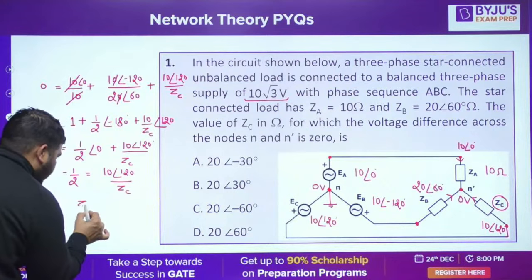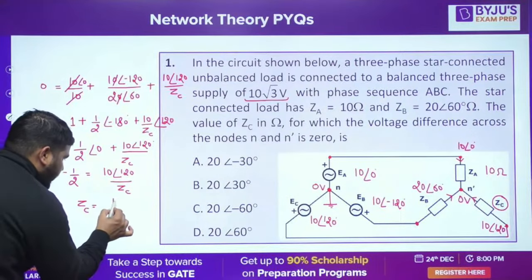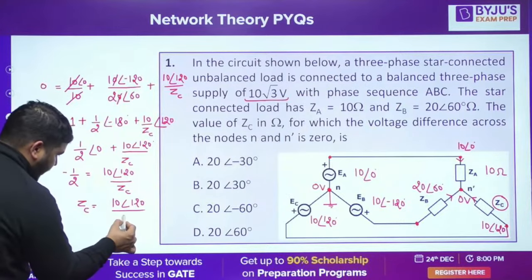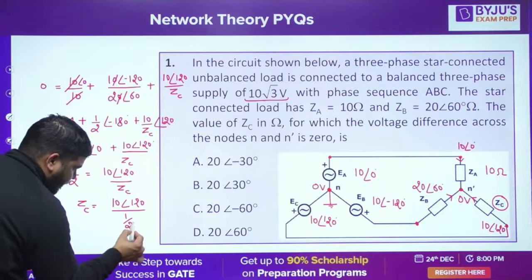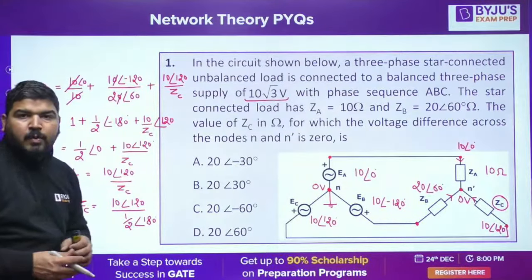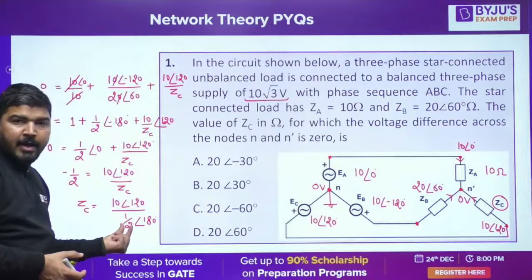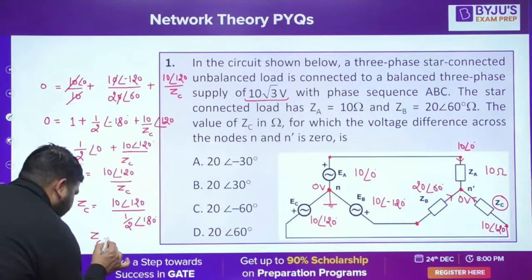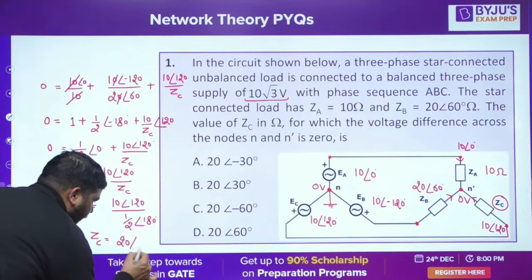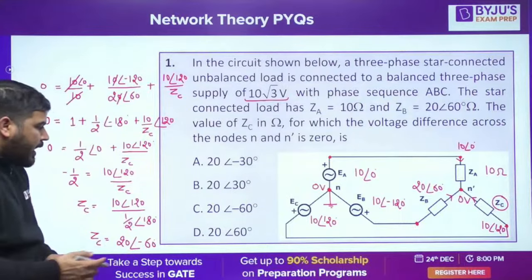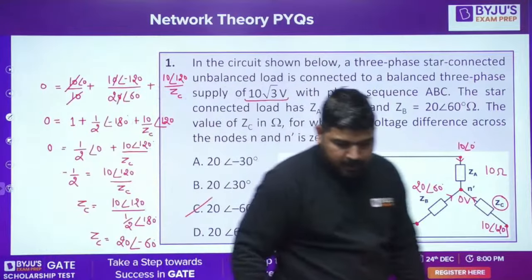From here you can calculate the value of ZC. ZC will be equal to 10 angle 120 divided by minus half. Minus half means 1 by 2 at an angle of 180, since a negative number means the angle is 180. Now it will be 20. So ZC came out to be 20 at an angle of minus 60. Is it fine, guys? I hope it is clear.